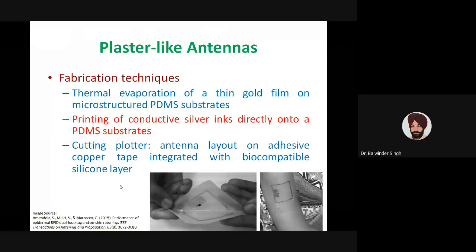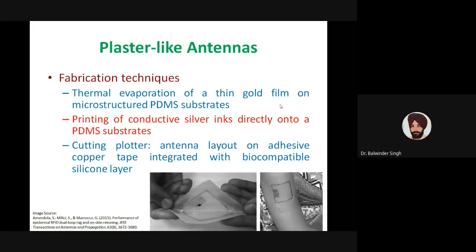There are different types of fabrication techniques found in the literature for these epidermal or plaster-like antennas also. I will be introducing some of those techniques. In the literature, I have found one technique in which a thin gold film was used on a PDMS substrate to implement this plaster-like antenna.